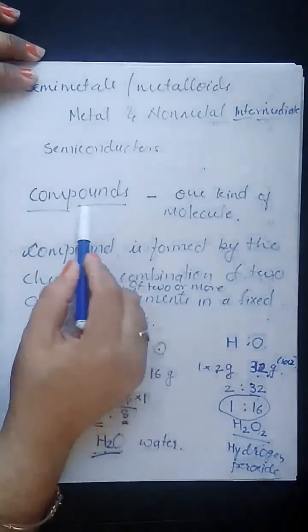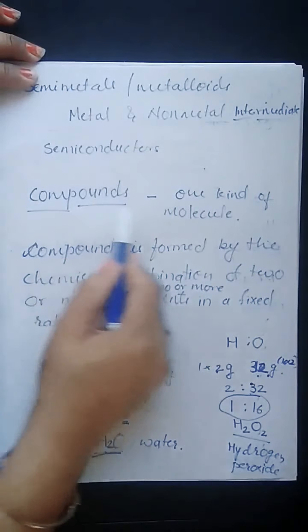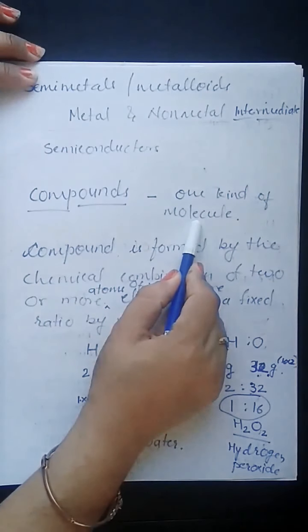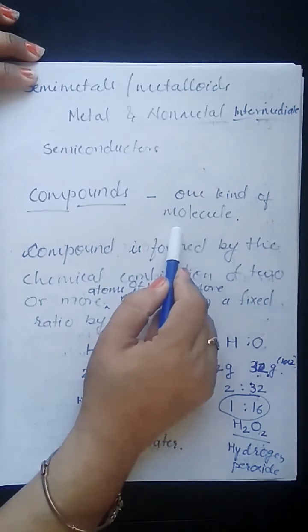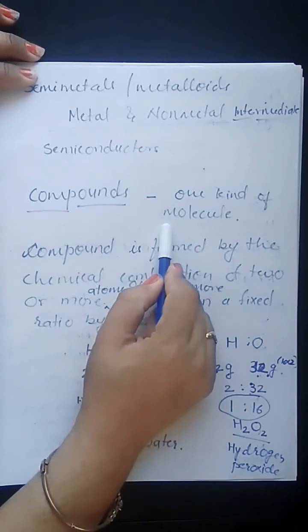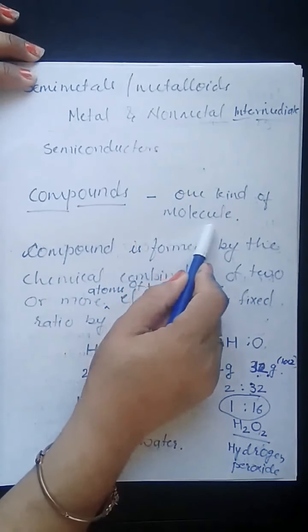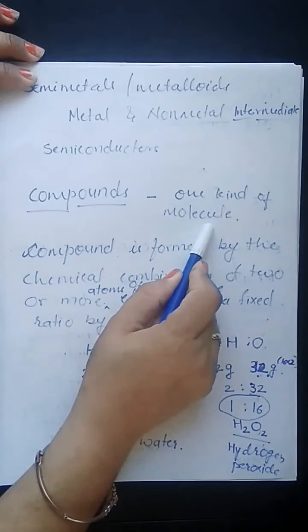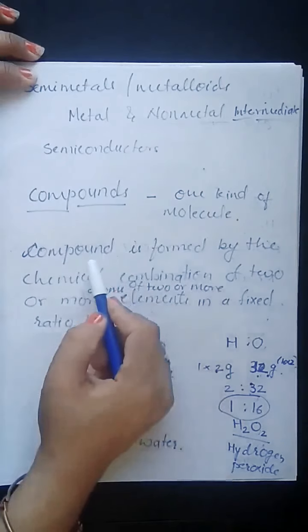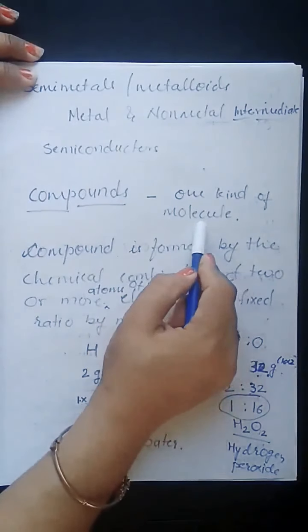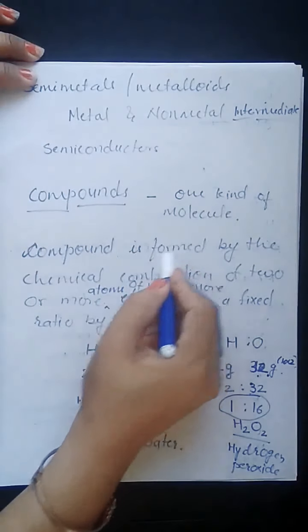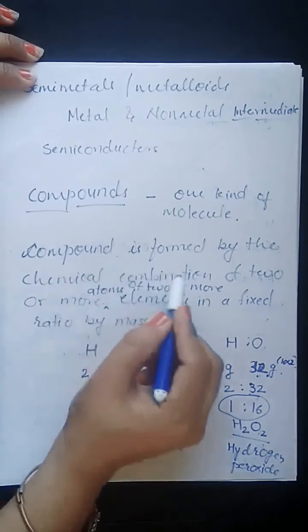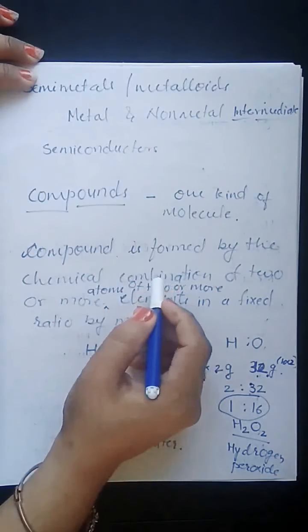Compounds are those pure substances which are made up of one kind of molecules. But this is not a definition. Here, just to remind you that pure substances are made up of one kind of particles. So here one kind of particles are what? Molecules. So compounds are the substances made up of one kind of molecules. Just a little later we'll see the example. How will we define the compound technically or scientifically?